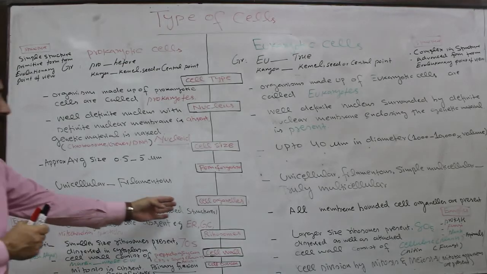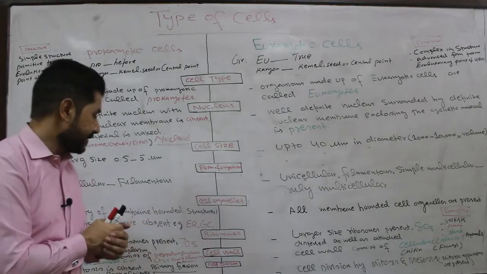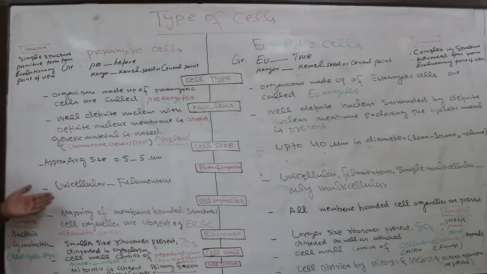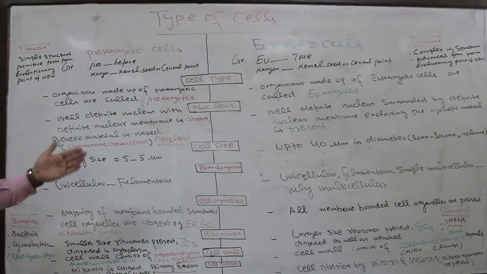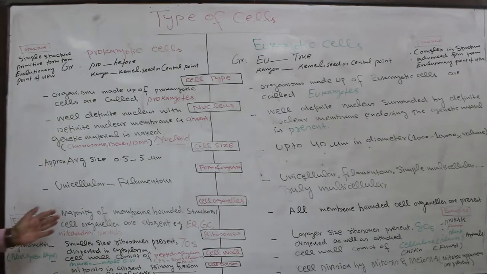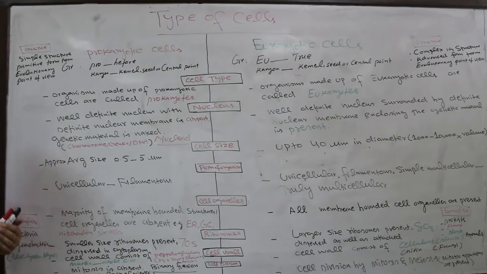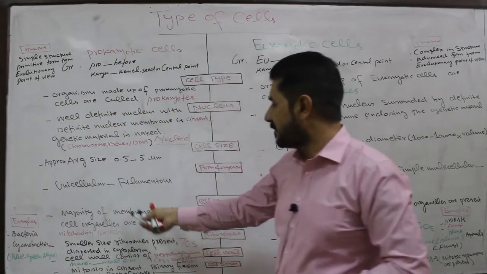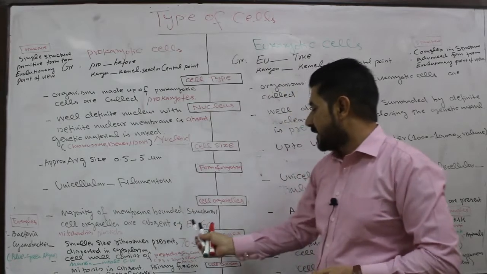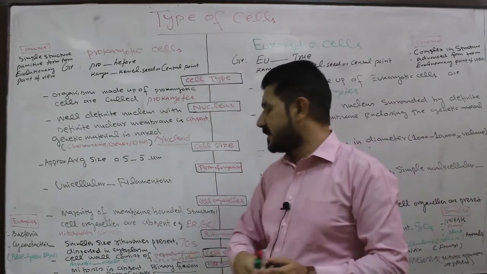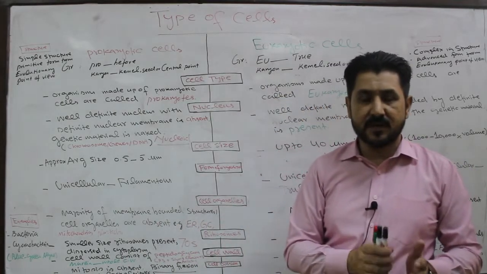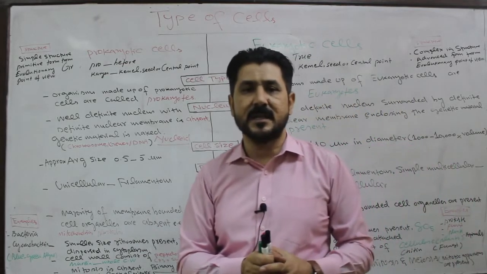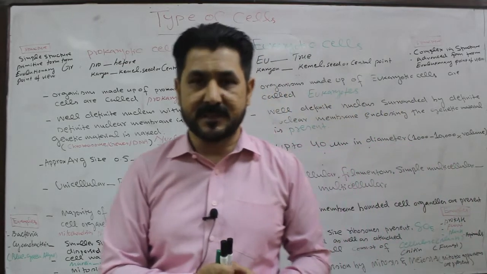Now cell organelles, this is another character. If we consider the cell organelles between these two types of cell, in the case of prokaryotic cell, the majority of the membrane-bounded structures, that is, cell organelles, are absent.